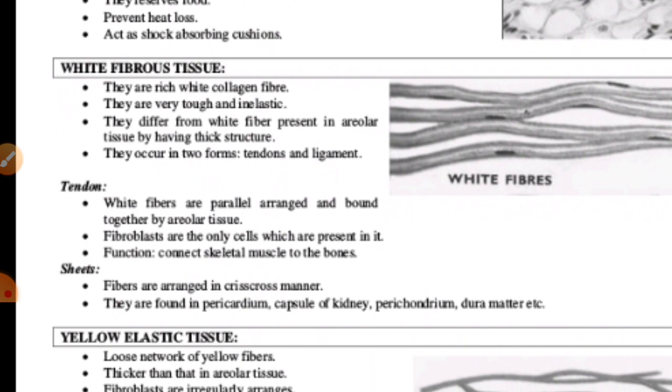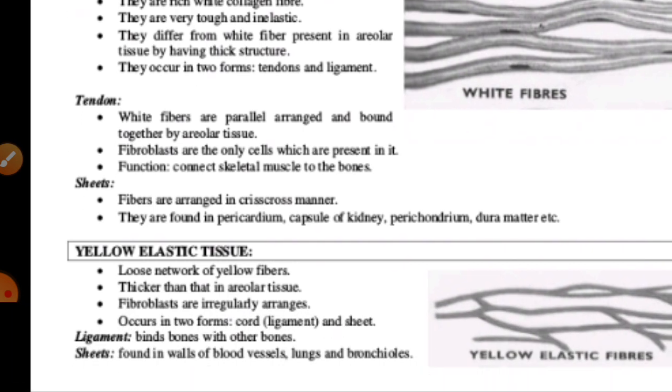Then the second, the yellow elastic connective tissue, mainly consists of yellow elastic fibers. The fibers are thicker, and fibroblasts and a few white fibers are found in between the yellow fibers. There are also two types, the ligament and the sheet.